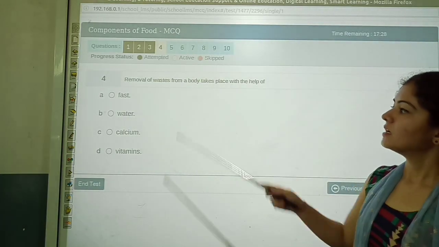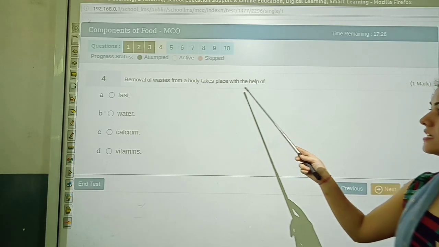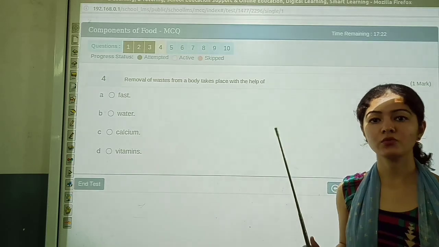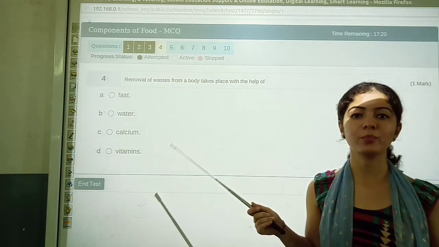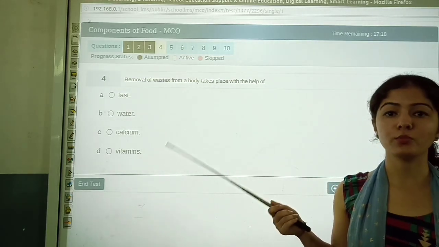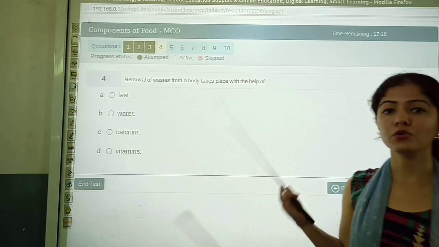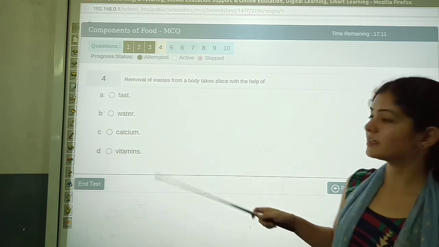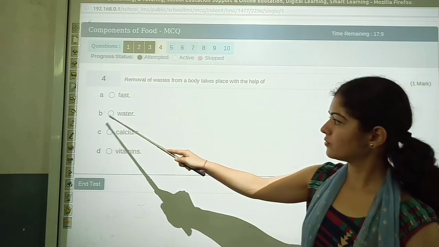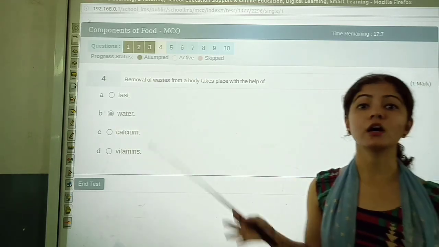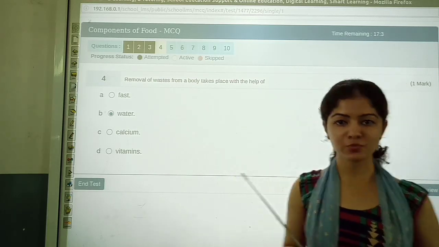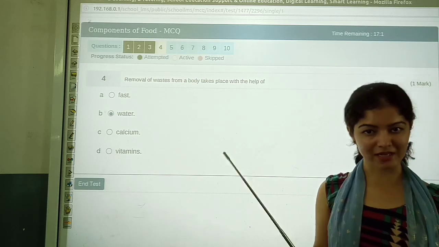Now the fourth one is, removal of waste from the body takes place with the help of. For example, waste leaves the body in the form of sweat or urine. How does the removal of waste take place in our body? It takes place with the help of water. When we drink a sufficient amount of water, only then can the waste material be removed in the form of sweat and urine.